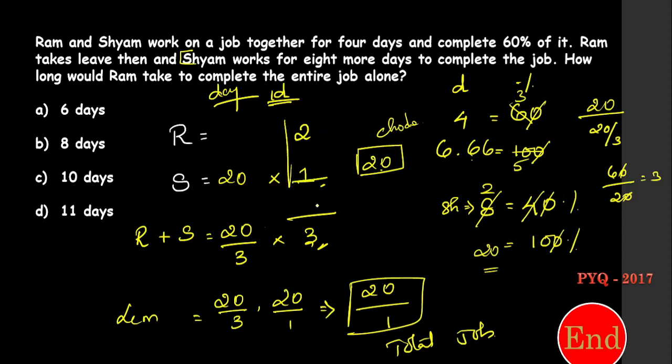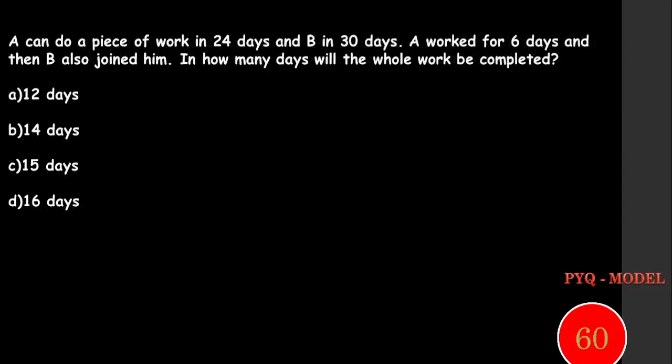So both can complete 3 chocolates, right? In one day, Ram can complete 2 chocolates, and totally 20 chocolates are there. So it takes 10 days to complete it. 10 into 2 is 20. That's the right answer. Is it clear? Next question. Start doing this.